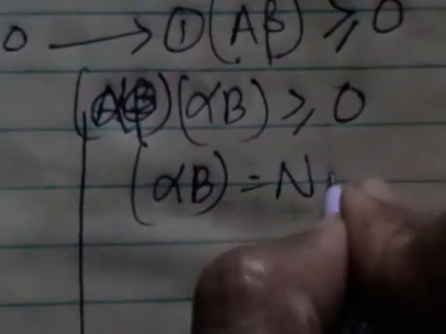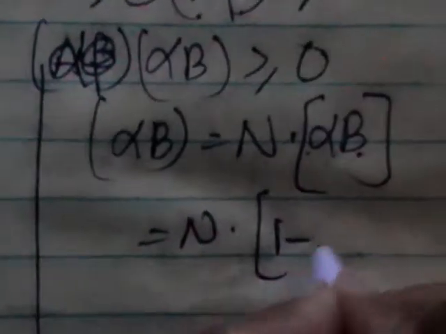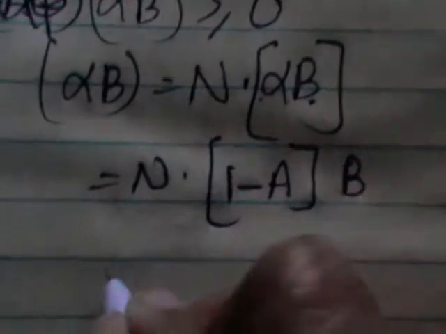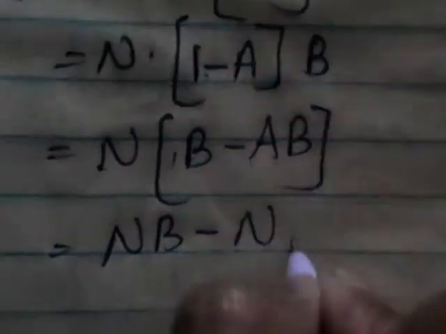Similarly, what is another ultimate class? You have alpha B greater than or equal to 0, and this alpha B frequency can be written as n into alpha B. What is the positive class here, and what is the negative class? B is the positive class, an English capital letter, and the Greek letter alpha is 1 minus A. So n into (1 minus A) into B, which is B minus AB. Now multiply n into B minus n into AB.